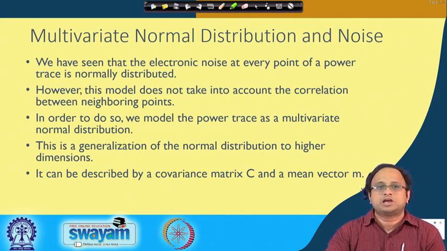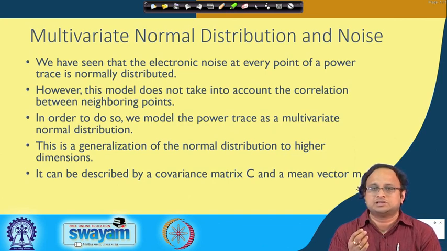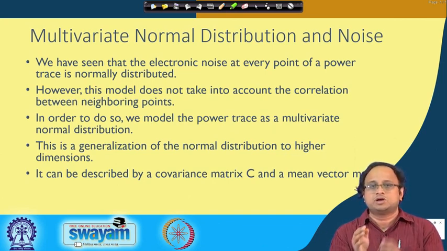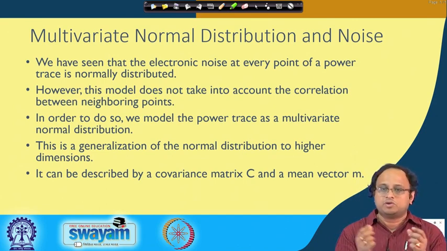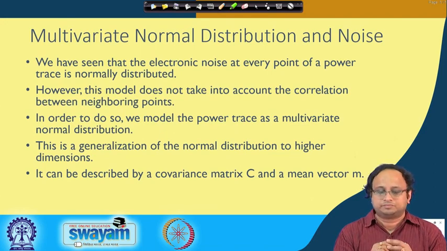Okay. So, it can be described by a covariance matrix and a mean vector M. In the previous case, we were looking at every time instance, and we have seen that mu and sigma were used to characterize it. Here, since we are looking at multiple time instances, rather than processing one single scalar mean value, we will be processing a mean vector, and also a covariance matrix.